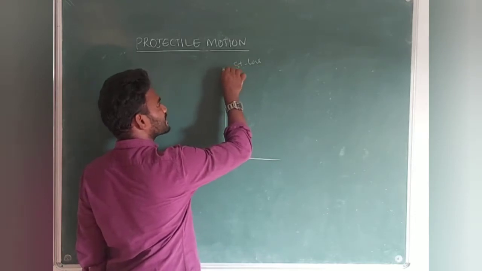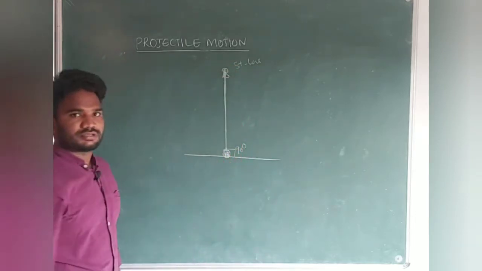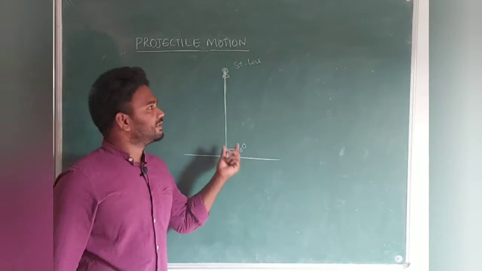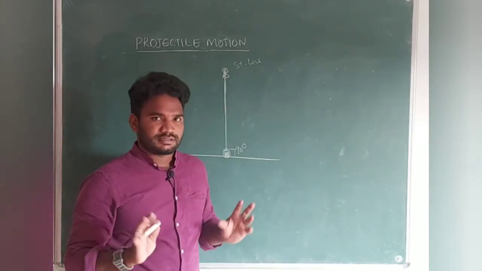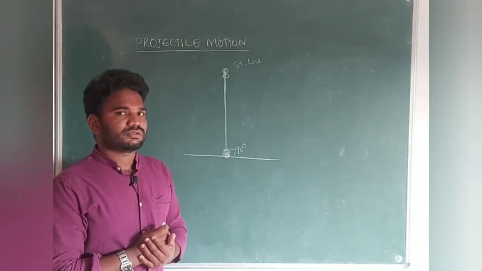Once it reaches maximum height, it will come back to the same position. This is what we discuss in one dimensional motion. But projectile motion is not like this. Then what do you mean by projectile motion?